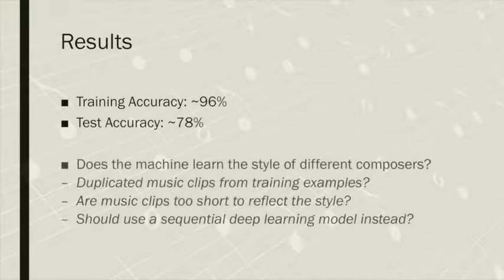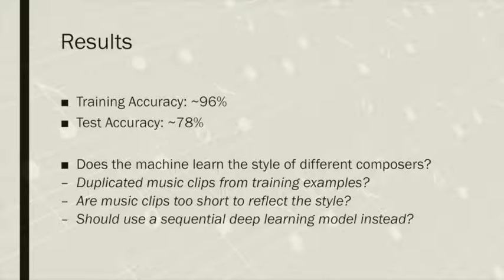Here are our final results. The training accuracy can achieve 96%, and the test accuracy is about 78%. So, up to now, we want to ask this question: does the machine learn the style of different composers? We think it somehow does.